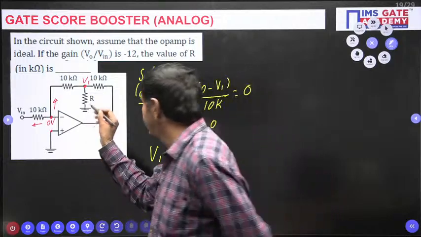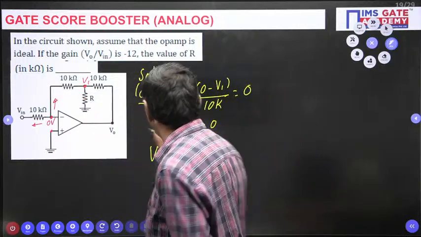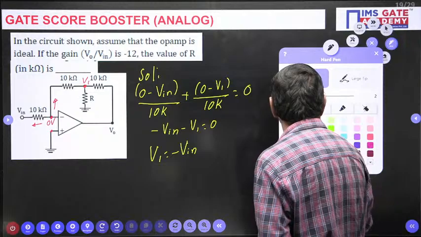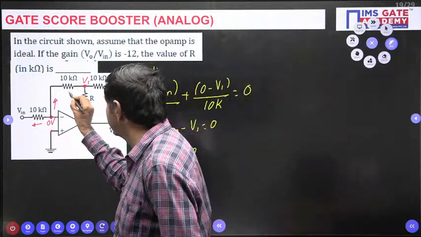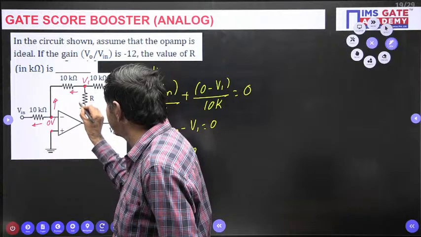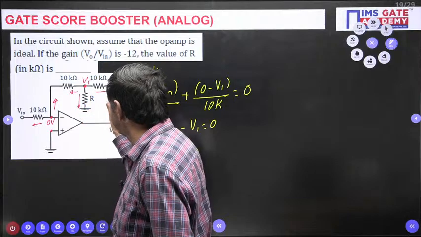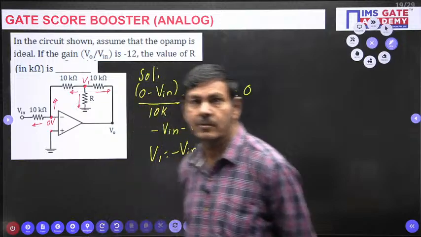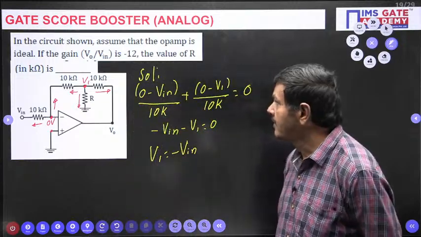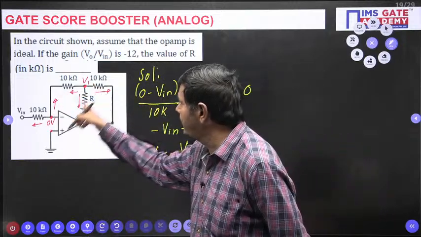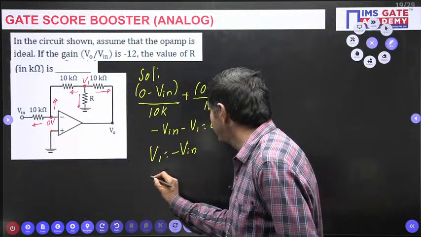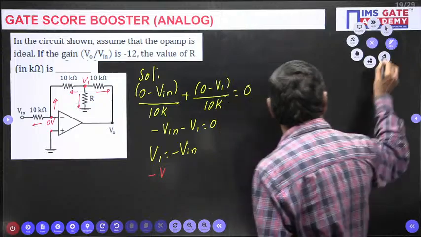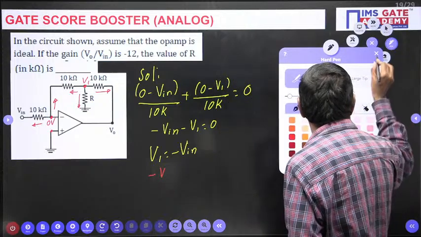I say after getting V1, you try to apply nodal analysis again here now. This node I selected. This current plus this current plus this current equal to 0 as per nodal. So this current is nothing but V1 minus 0 by 10K. V1 is nothing but minus Vin. Minus Vin I can write.